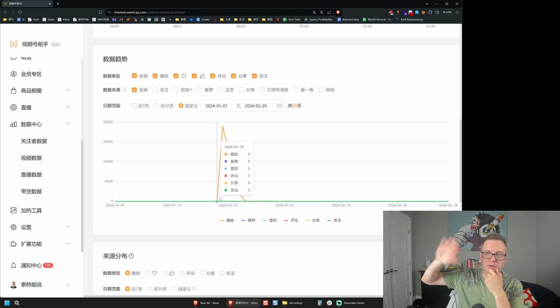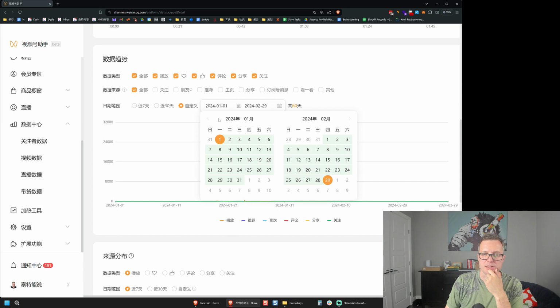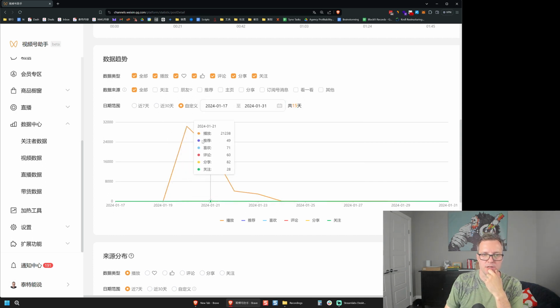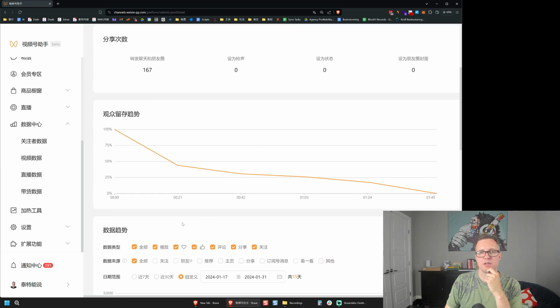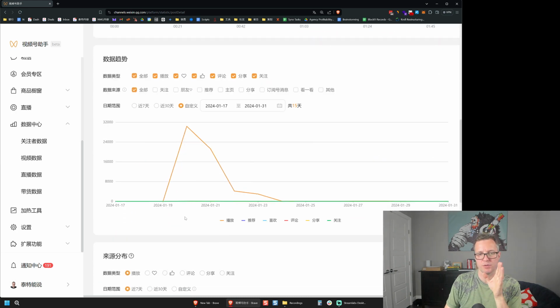It's just like, boom, it goes up for a couple days and then it comes back down. That's pretty much it. Let's zoom in a bit to see more of that data. You can see it went up within 1 day, and then after that, it started to come down. That's pretty much what I expect to see in a lot of short videos, but sometimes it's not like that. Some short videos will keep getting more traffic later on, especially if they are optimized for search traffic as well.